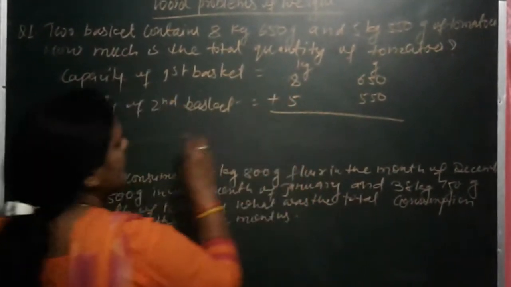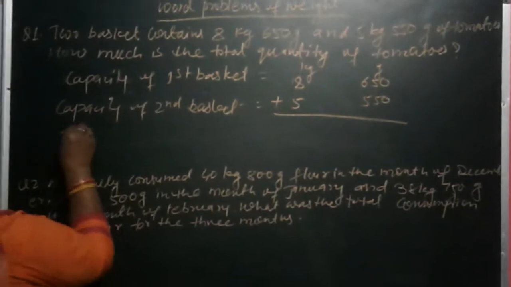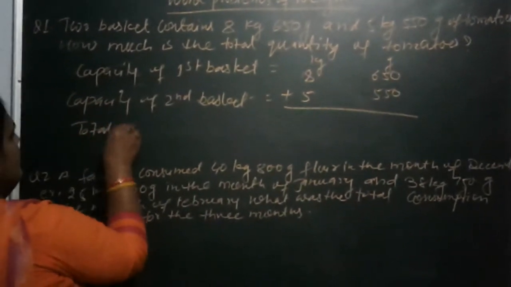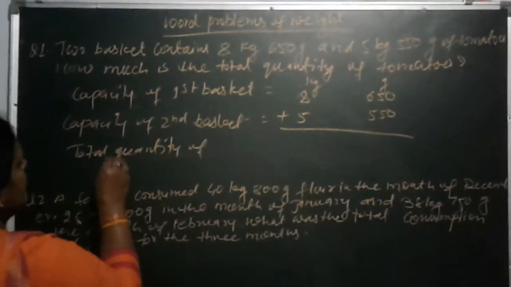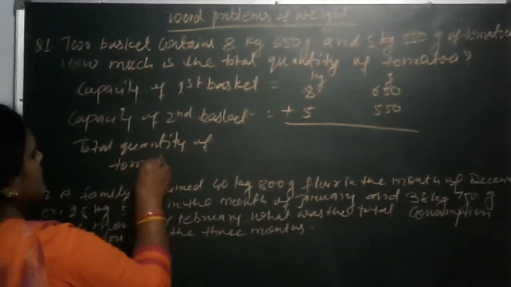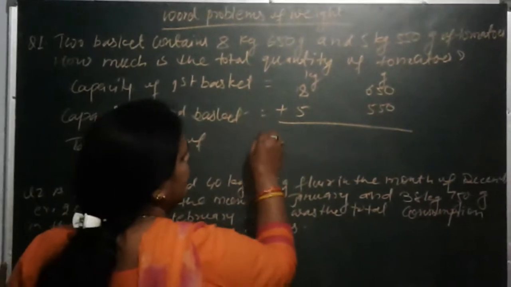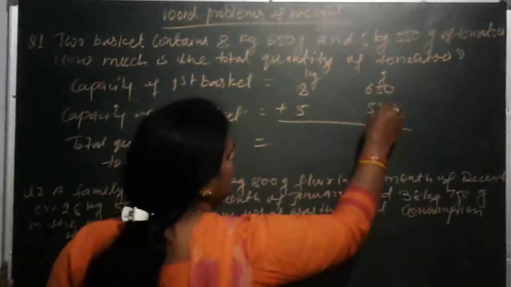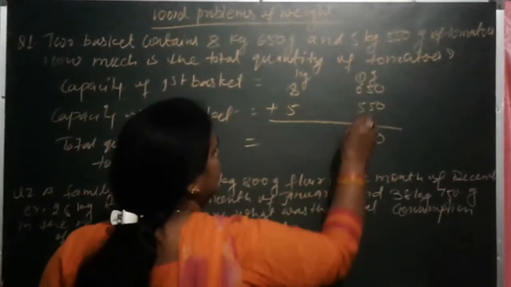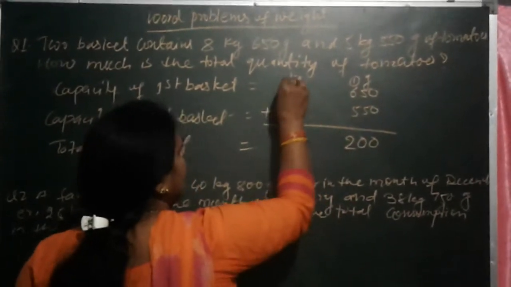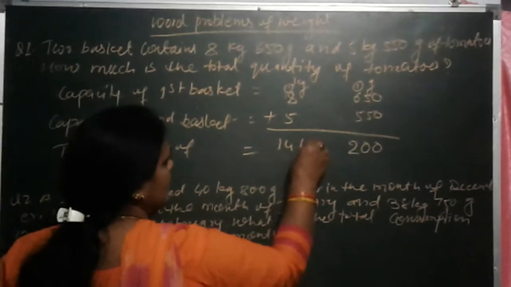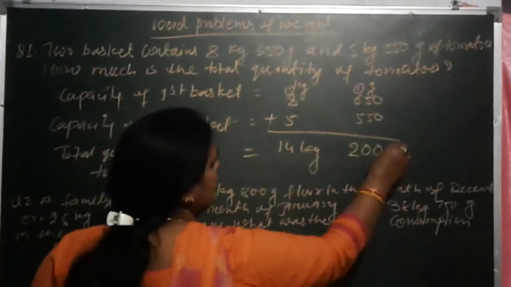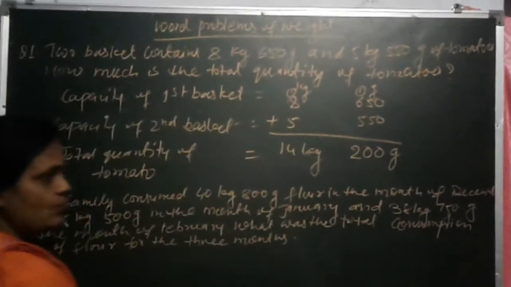So total weight, total quantity of tomato, add it. Now 0, 10, 1 carry, 6 and 6 is 12, 2, 1 carry, 8 and 5 is 13 and 1 is 14 kg. So the total quantity of tomato is 14 kg 200 gram.